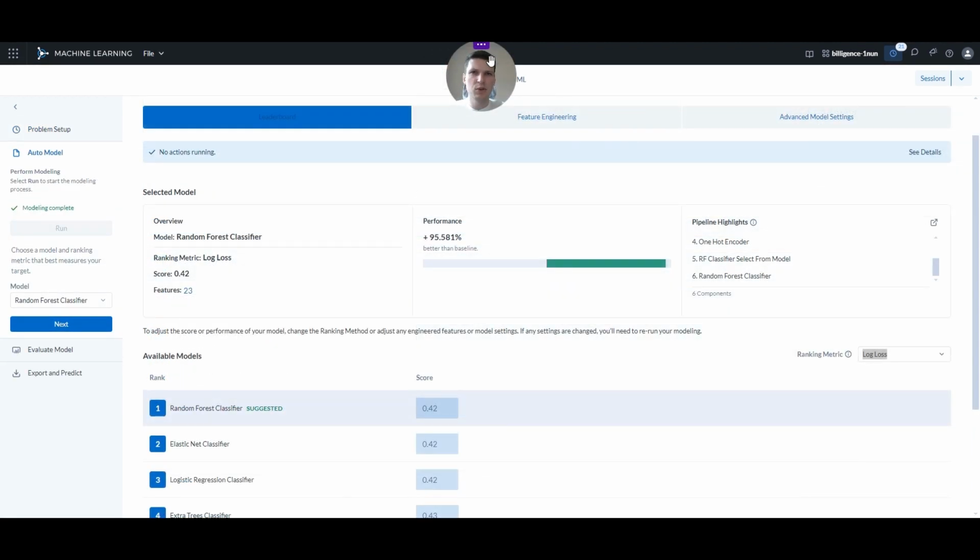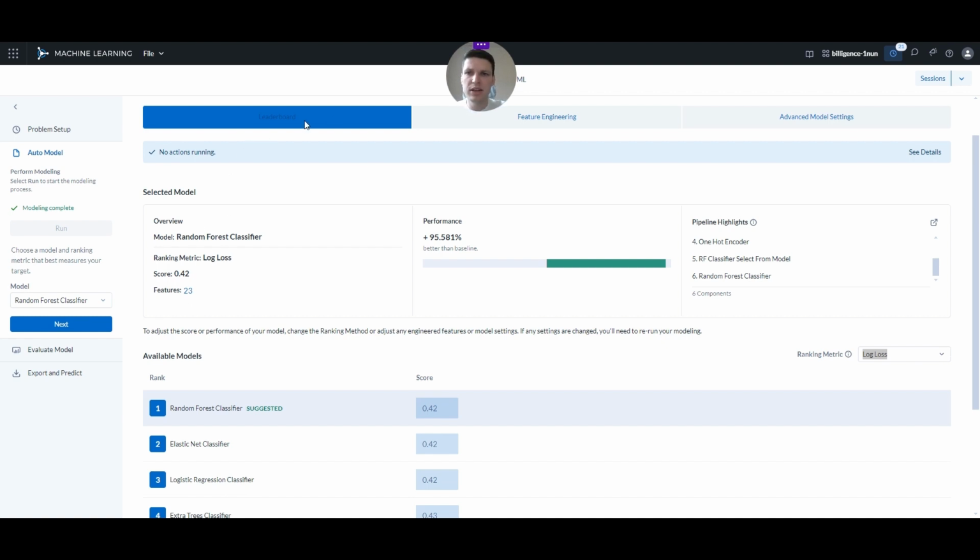So here we are, the auto model. Second step of the machine learning process here in the Alteryx machine learning application. This is the actual place where the training of the model happens. So Alteryx tries all different variations of possible models and finds the best fitting one according to our selected evaluation metric. I let it run before the session because, of course, this is the most time-consuming phase, and this is where actually the most power is used to try to find the best fit.